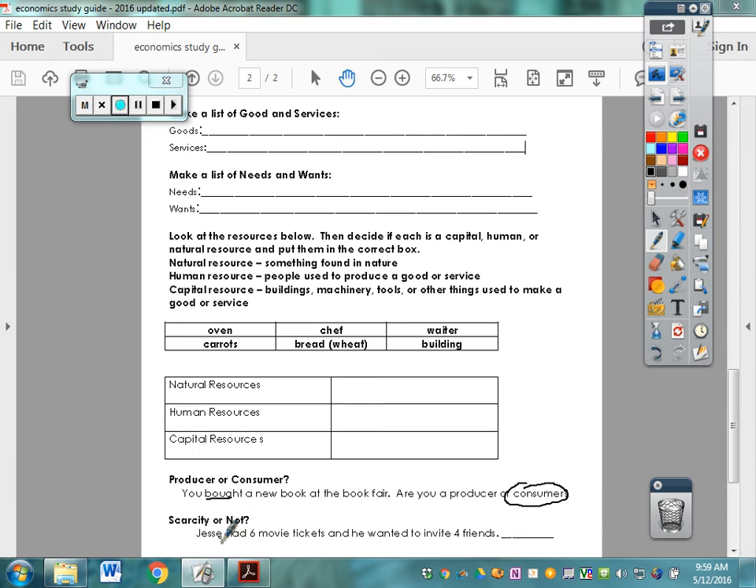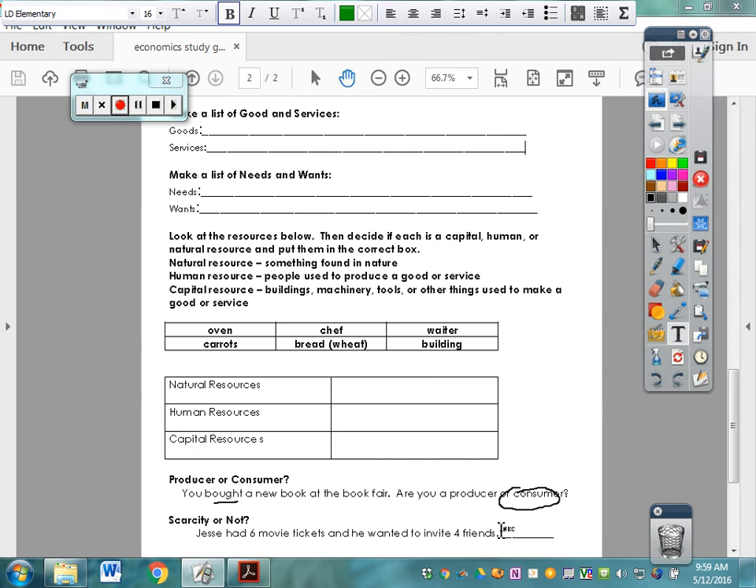And then scarcity or not. Jesse has 6 movie tickets and he wanted to invite 4 friends. So that would be Jesse plus 4 is 5 people. He had 6. Did he have enough? Yes. There was not a scarcity there. He had enough. So no, there was no scarcity. So I should not be doing that. I should be typing the word not. So we're going to type not. Not a scarcity. So these are the answers to your review sheet, and just work on studying your vocab words, maybe in your journals or wherever they're at, and keep reviewing. Good luck. Do a great job.